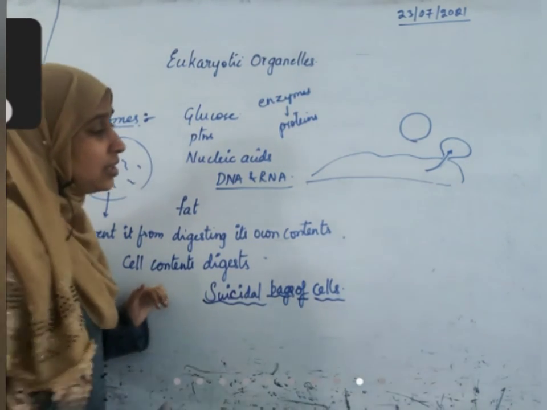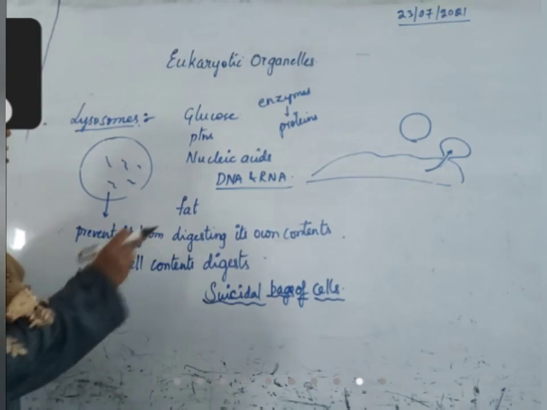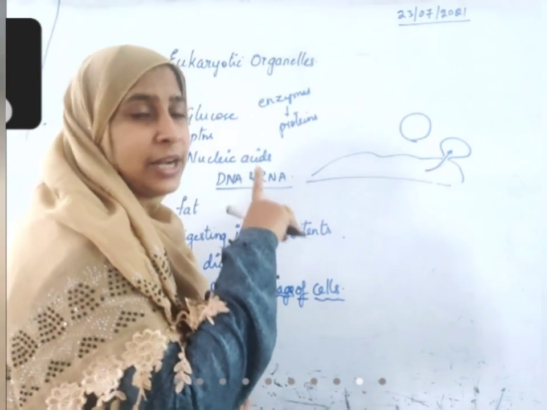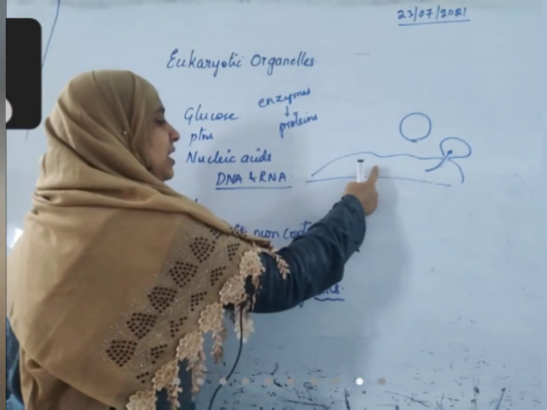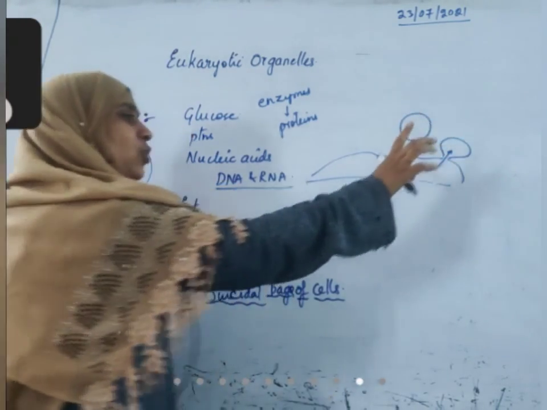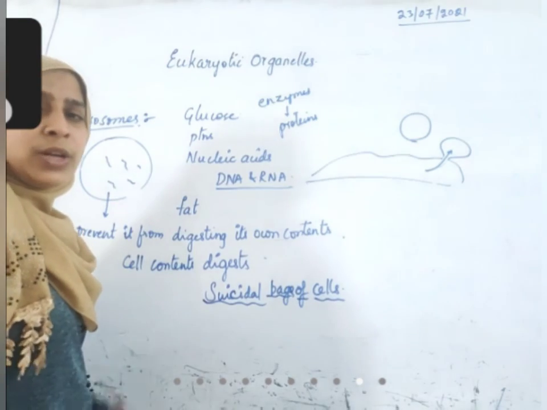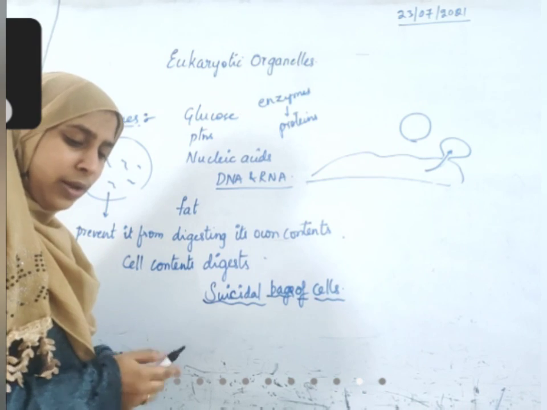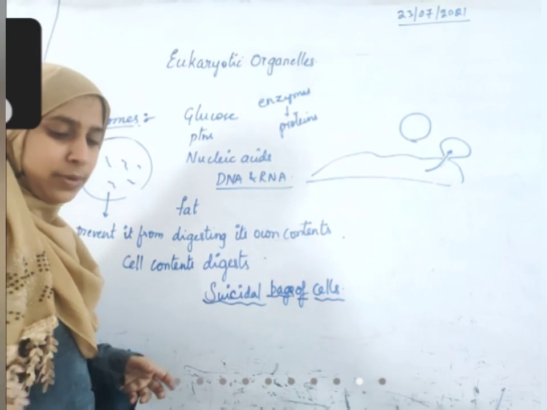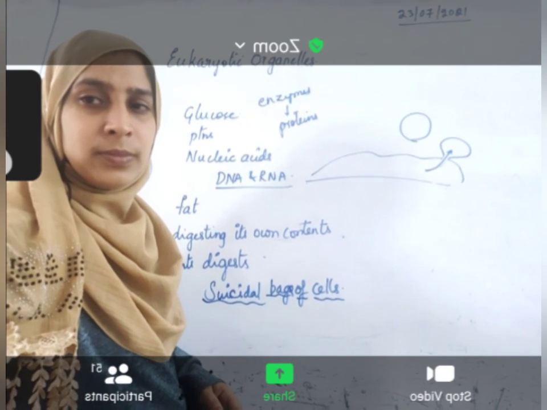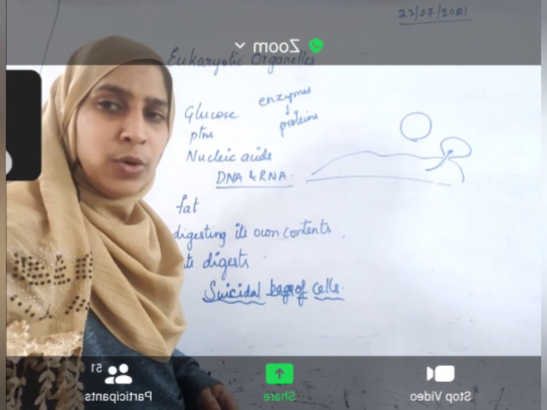Yeah. Why is it continuous with the Golgi complex? Because proteins are produced inside the endoplasmic reticulum, then they are transported to the Golgi complex, and from here they enter into lysosomes. So are they not working together? They are working together. That is the reason why they are part of the endomembrane system, right? With this, we'll end this topic here, children. We'll continue tomorrow with the topic.